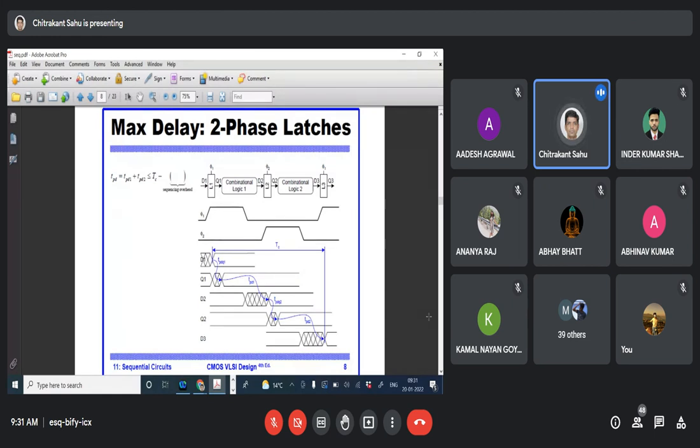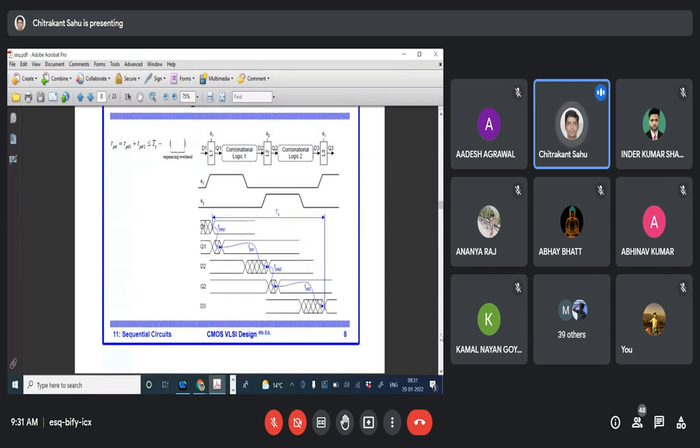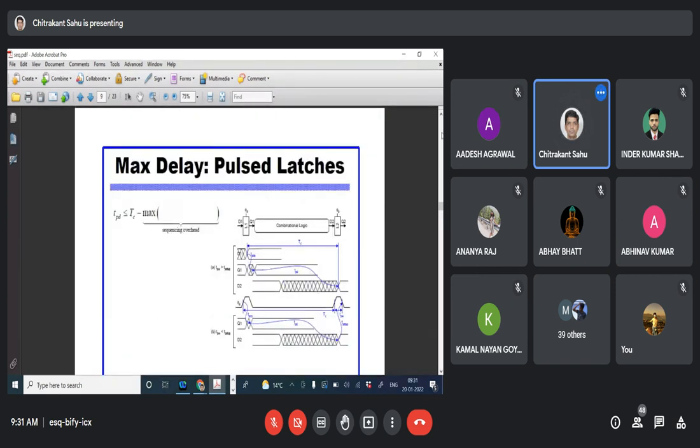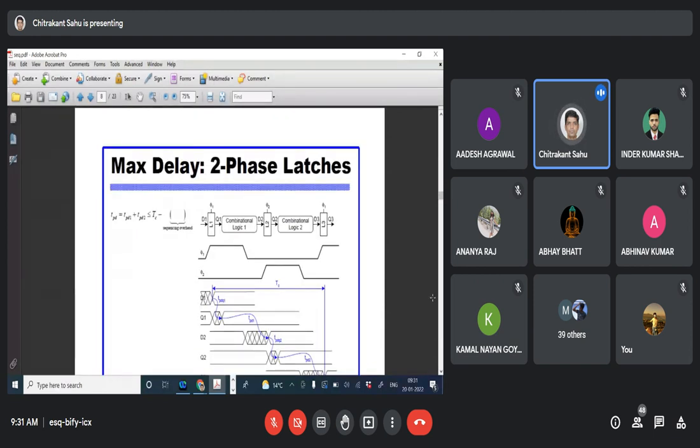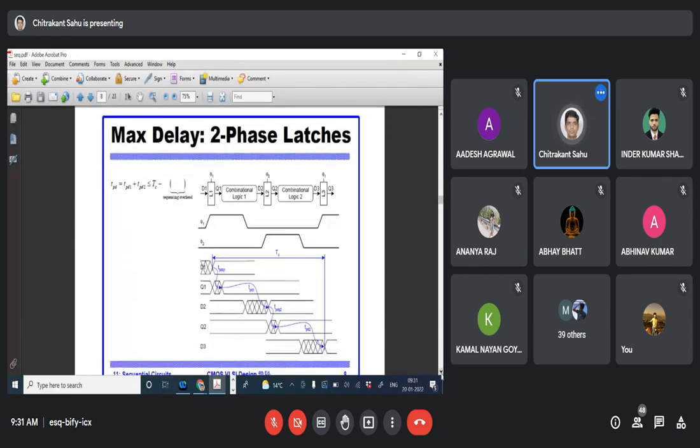So another type of combinational logic, basically there are three types of logic there. One is called the flip-flop, second is the latches, and third is the pulse latches. In the latches, there are two categories: one is the maximum two-phase latches, and another is pulse latches. In two-phase latches, there are clocks, phi 1 and phi 2. So phi 1 is an even phase and phi 2 is an odd phase.